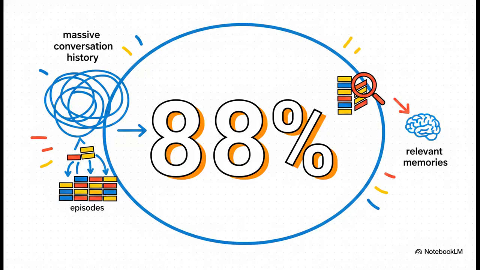And the efficiency here is wild. We're talking about an 88% token reduction. Instead of forcing the AI to read through massive 23,000 token conversation histories every time you ask a question, Nemori provides perfectly tailored context using only about 2,700 tokens. Because it did the hard work up front, spotting the boundaries and writing the episodes, it only retrieves the exact relevant memories. This massive reduction in context size obviously saves computing power, but more importantly, it heavily reduces that lost-in-the-middle hallucination risk we talked about earlier.